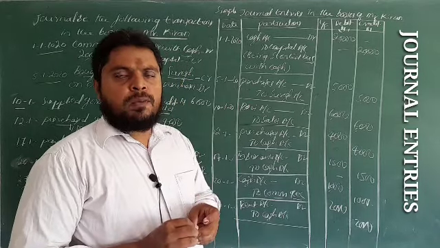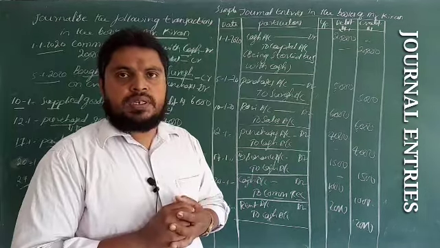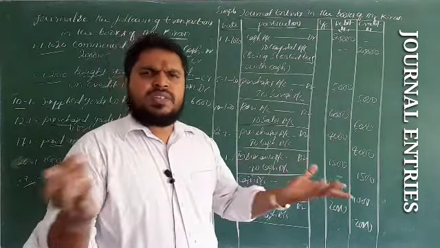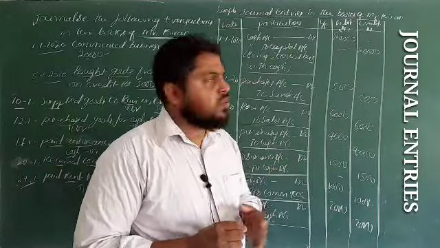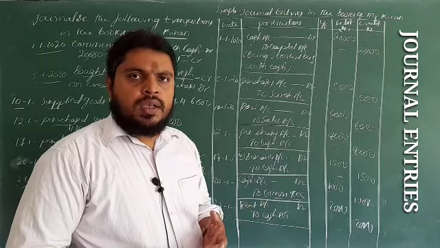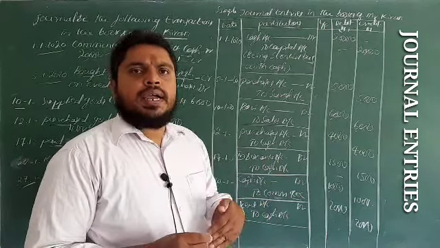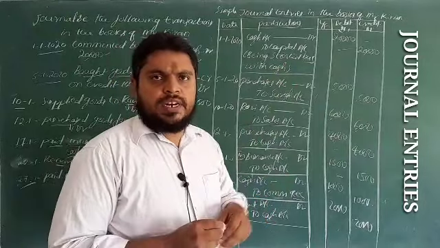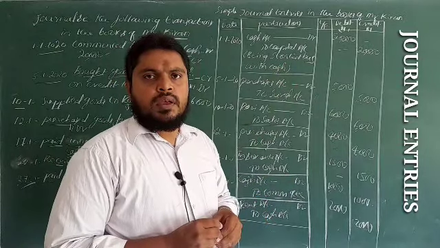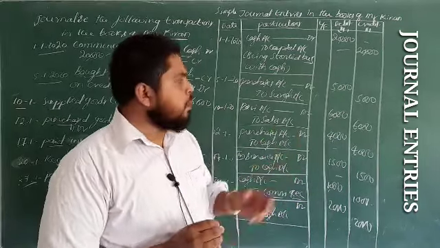Before passing the entries, first of all, you should know the concept. The concept is simple: English system of accounting. These are the entries we have passed with the help of the English system of accounting. In next videos I will show you how to pass the entries with the help of the American system, that is the modern system. We can follow any system to pass the entries.